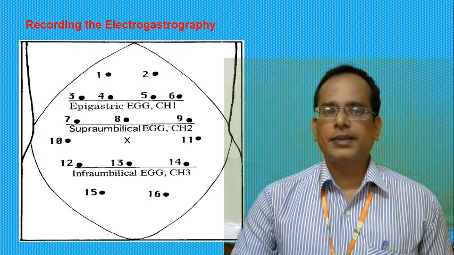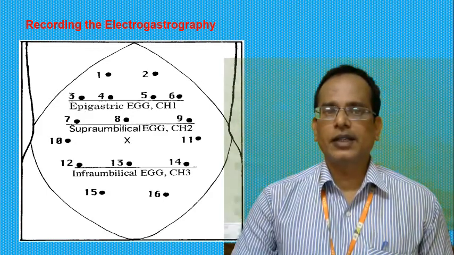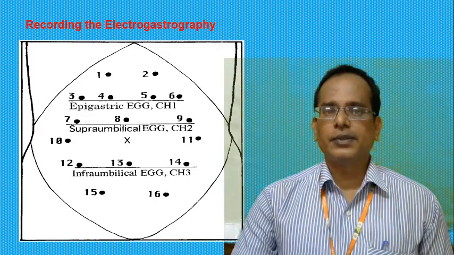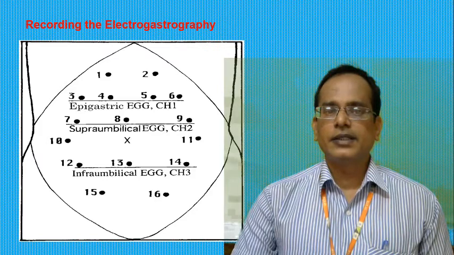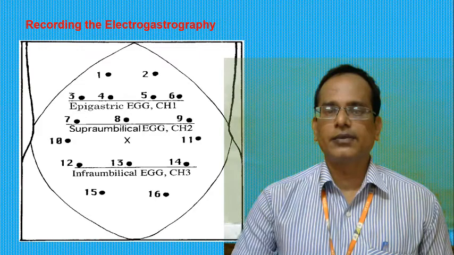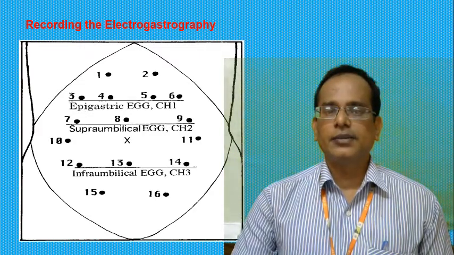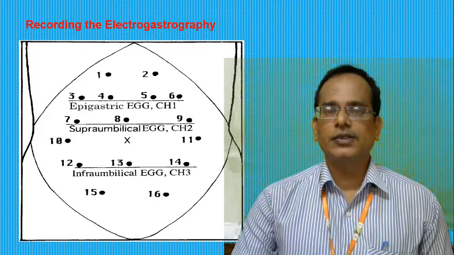Here the electrodes have been placed in a parallel manner. The first two electrodes are on the upper portion of the stomach, and another three electrodes below that, leaving some space. After some centimeters of space, they are placing another three electrodes. After that they are placing another three electrodes in the middle. Then again there is a space, and electrodes 12, 13 and 14 are placed. Below another space, electrodes 15 and 16 are placed.